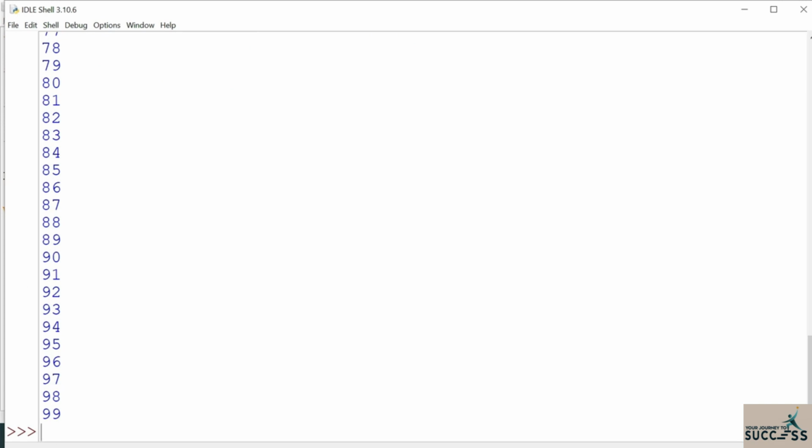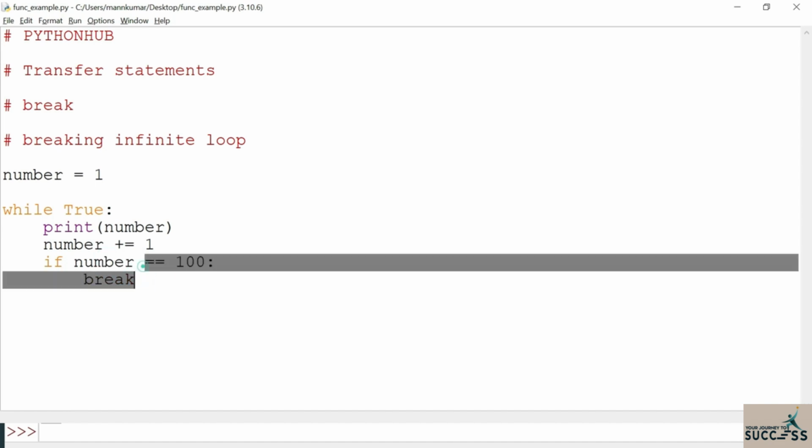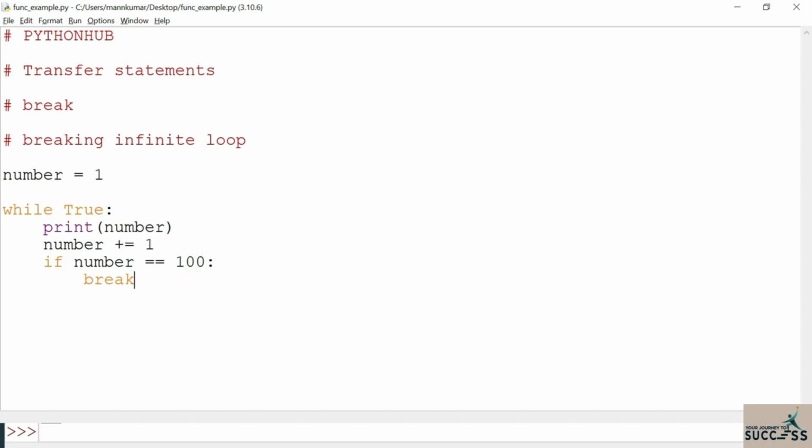See, once my number value became 100, this loop is broken down. Once it got 100, it is not going into the loop again. It is stopping there itself. That's why till 99 only it is getting printed. So in that way we can break an infinite loop also by using this break statement. I hope all of you understand this break statement.